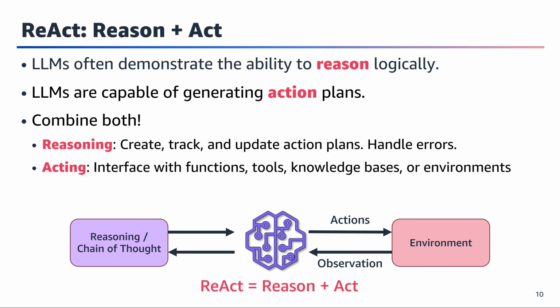We'll now examine a powerful framework called REACT, which stands for Reason and Act, leveraging two fundamental capabilities of large language models. LLMs have demonstrated impressive reasoning abilities, allowing them to think logically through problems. These models can generate action plans to accomplish specific tasks. The innovation of REACT comes from combining these two capabilities into a cohesive system. The reasoning component is responsible for creating, tracking, and updating action plans, as well as handling errors that might arise during execution. Meanwhile, the acting component interfaces with external functions, tools, knowledge bases, or environments to implement those plans.